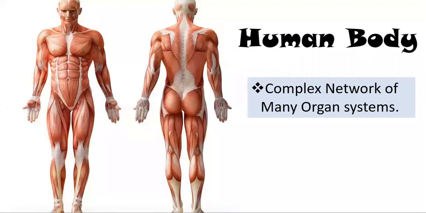Here comes the human body after the organ systems. In the human body, many organ systems are there. They work in harmony so that our body can move and do daily chores. So we can say that the human body is a complex network of many organ systems. It is basically the circulatory system, nervous system, digestive system, reproductive system. All systems of the body work in harmony. That's why we say that this is a living human body.